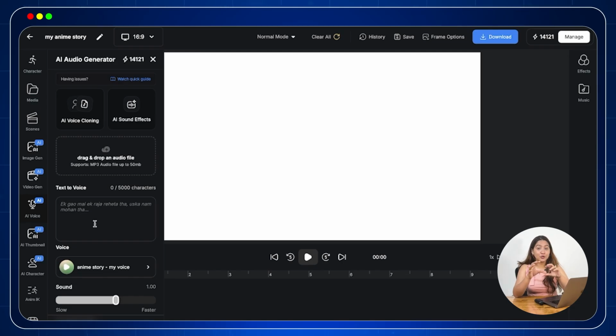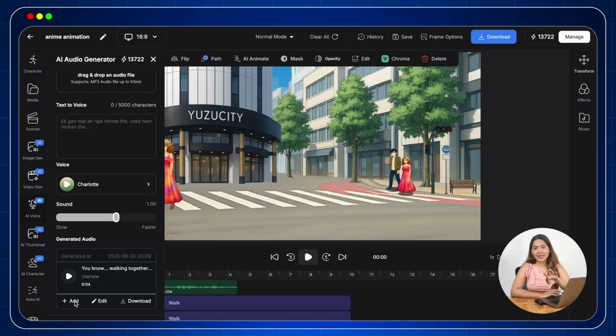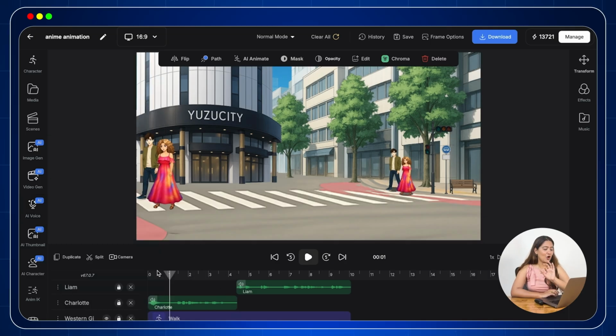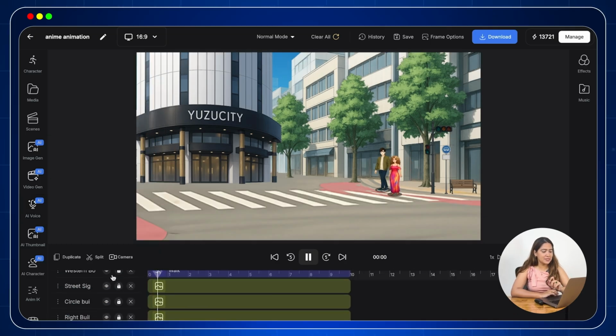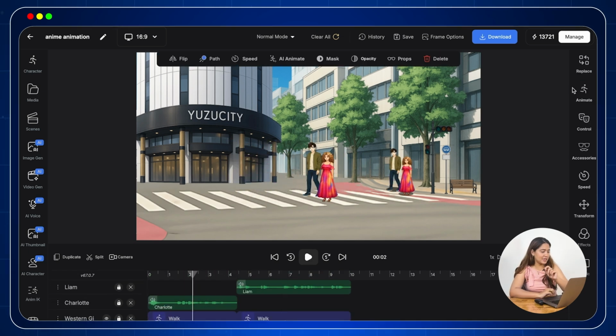Now with this one tool, you can create voiceover, let's say for an hour or 2 hours, without having to record. Alright, now that we have all our voices ready, let us add them into the scene that we have created earlier. Here's the fun part. You are the director of the show, which means you can control exactly how your scene should look, sound and feel. Let us do this step by step.